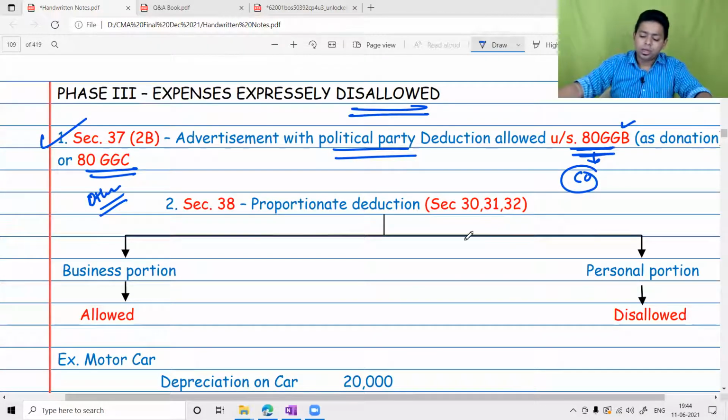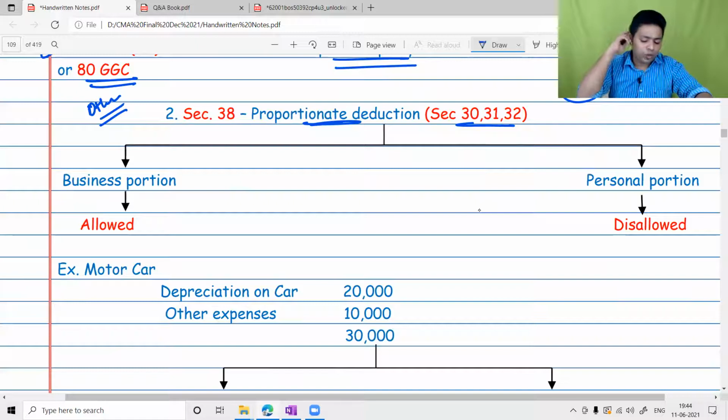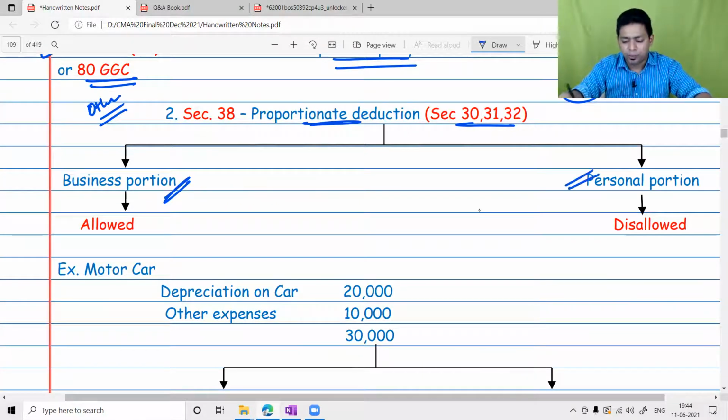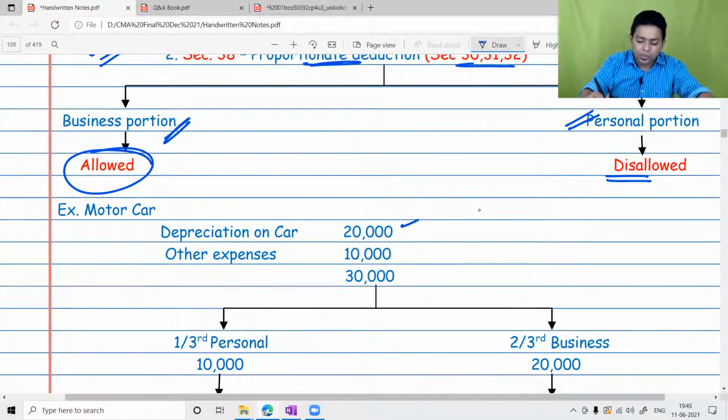Next one. So there is the concept of proportionate deduction under section 30, 31 and 32. Meaning, sir, if you are using a common asset for business purpose as well as for a personal purpose, you know that only a business component should be allowed and personal component should be disallowed. One simple example here is, the depreciation on motor car is 20,000 and other repair and maintenance expenses or insurance and all is 10,000. So total expenditure on car was 30,000.